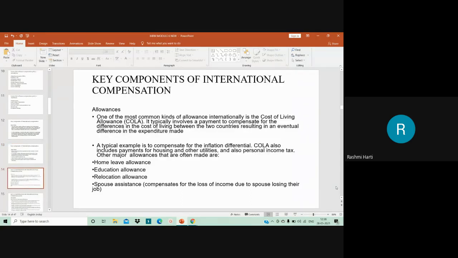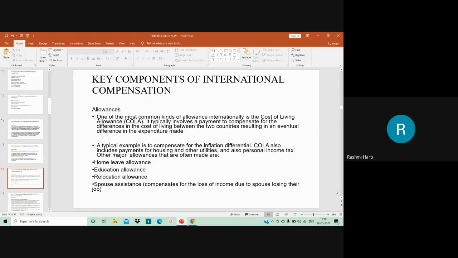Then moving on to the allowances. The second component included in international compensation is allowances, which are directly calculated on the base salary. One of the most common kinds of allowance internationally is the cost of living allowance, called COLA. It typically involves a payment to compensate for the differences in the cost of living between the two countries. Whatever difference there is in the cost of living between the two countries is taken into consideration, and compensation is paid accordingly. That is called the cost of living allowance, COLA.